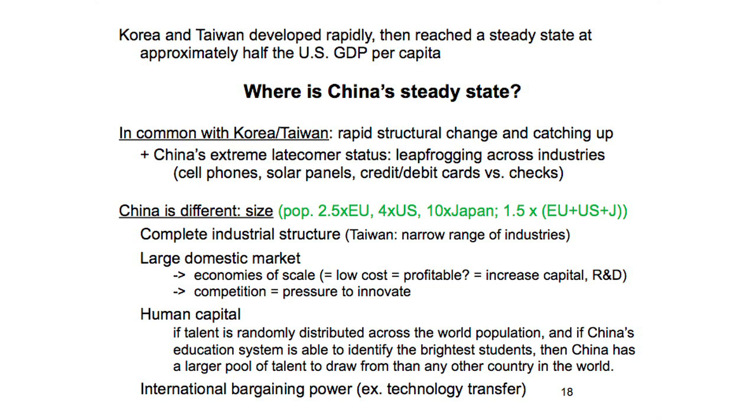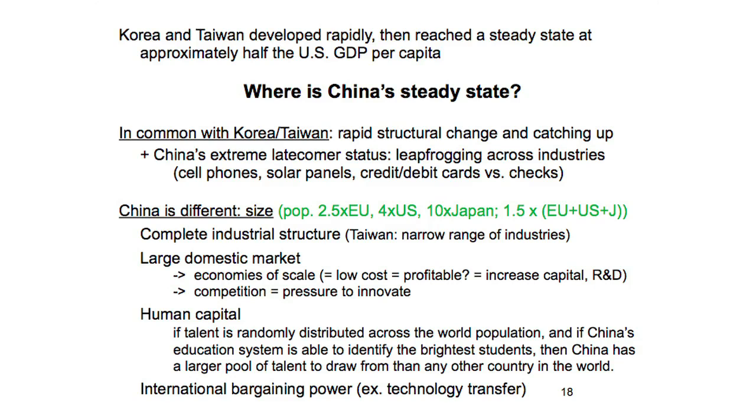And because it was so far behind, it can leapfrog technologies across industries. There's a very strong advantage to being behind. You can just jump technologies. You don't need a fixed line telephone in rural areas that costs a lot of money to put in. You switch to cell phones right away. So that means rapid growth up front.